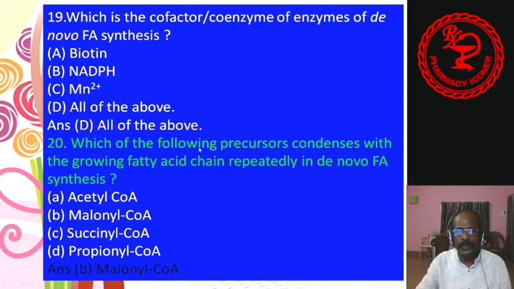20. Which of the following precursors condenses with the growing fatty acid chain repeatedly in de novo fatty acid synthesis? Acetyl-CoA, malonyl-CoA, succinyl-CoA, and propionyl-CoA. Answer is B, malonyl-CoA.